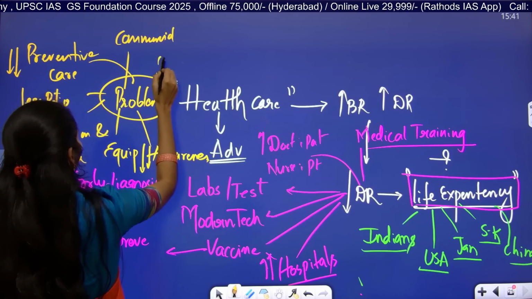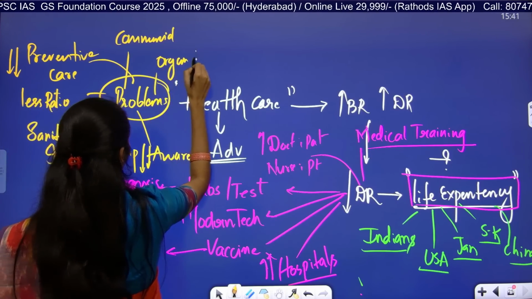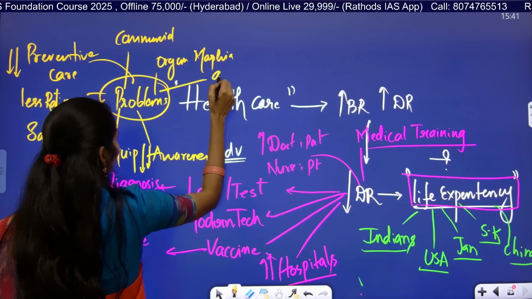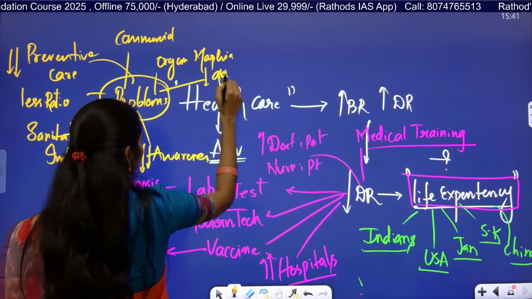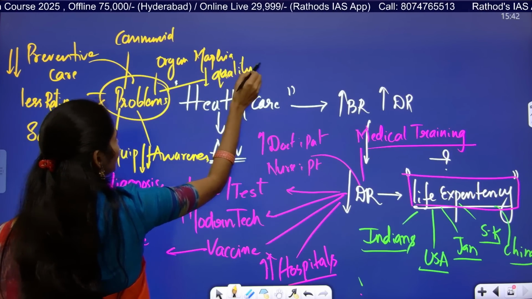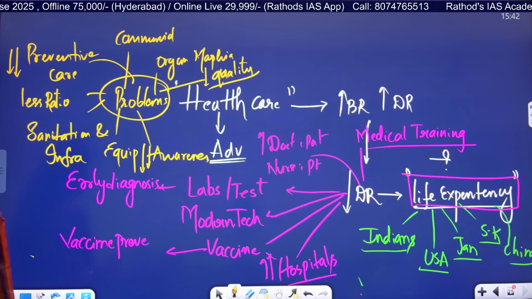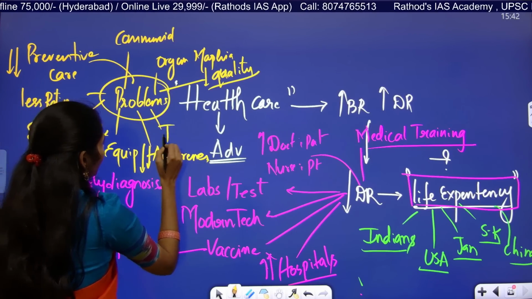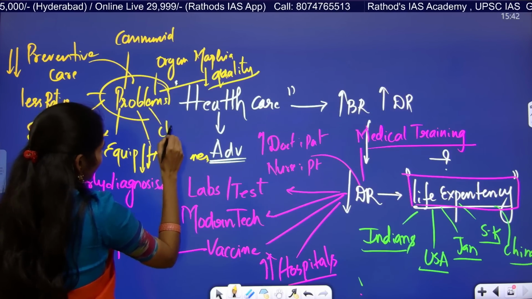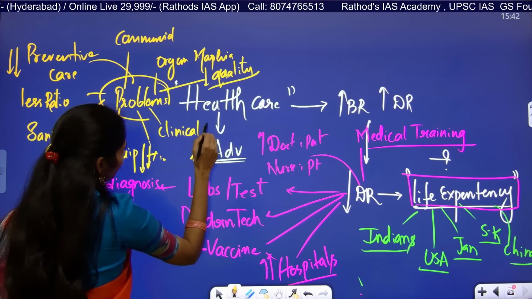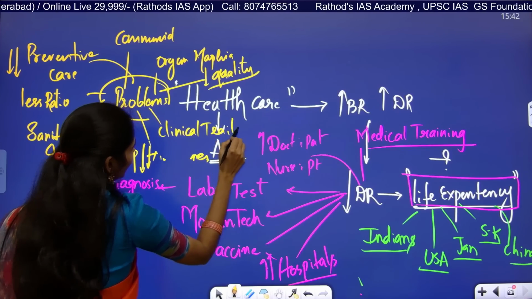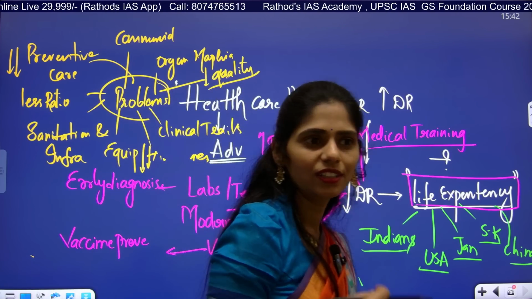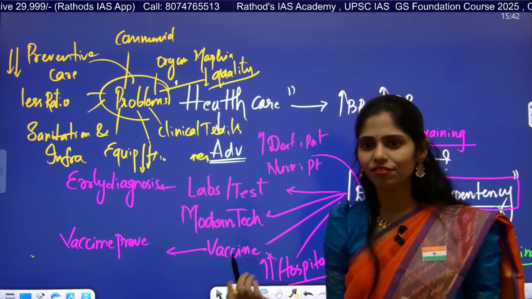Yes, organ transport mafia. Next, and even in medicines there is low quality of medicines. Yes or no? Shankar Dada MBBS movie. Next, yes, because of no proper clinical trials. Because there are no proper clinical trials in India, directly after the drug is invented, it comes to the market, and it is causing loss of life.